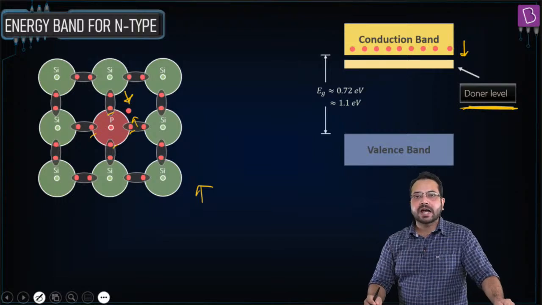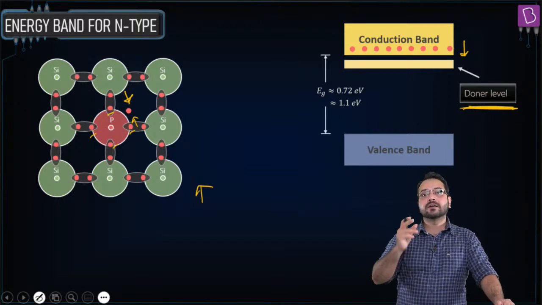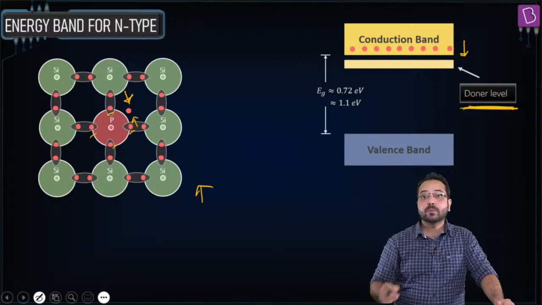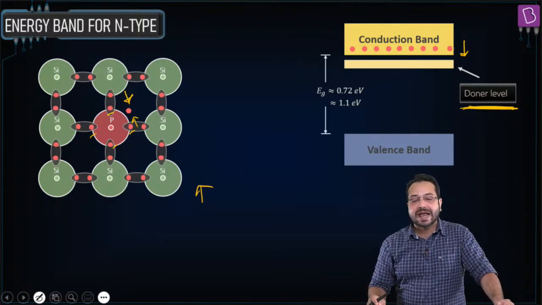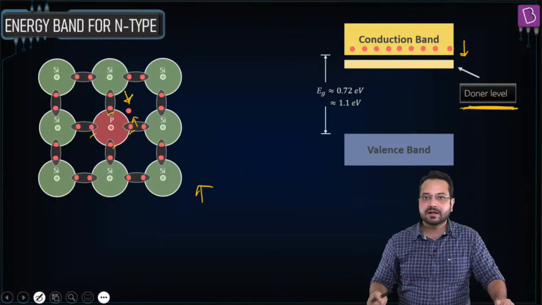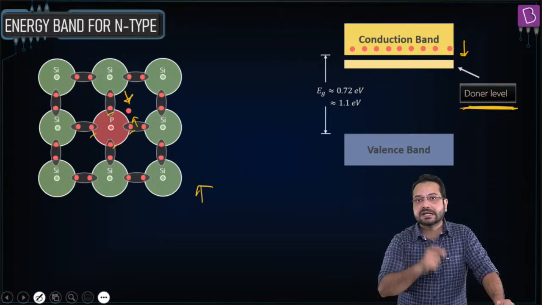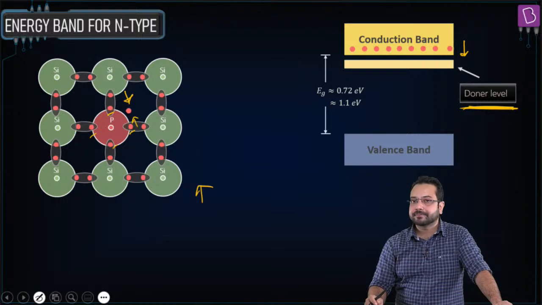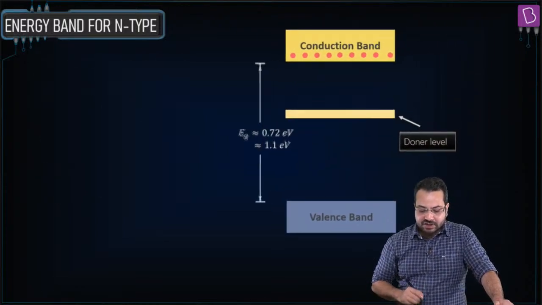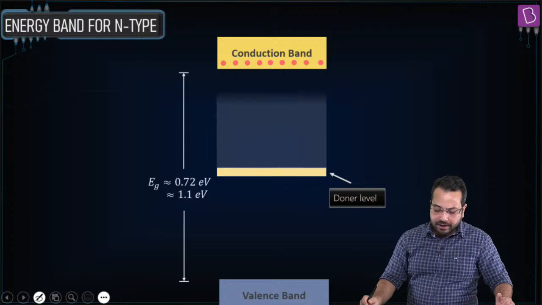And what kind of charge carriers? We'll have electrons as the charge carriers. Electrons are going to become the majority charge carriers, and hence we call it an N-type semiconductor, because the majority charge carriers are negatively charged. Is that correct? Okay, so if we look at this closely, how much energy is required?